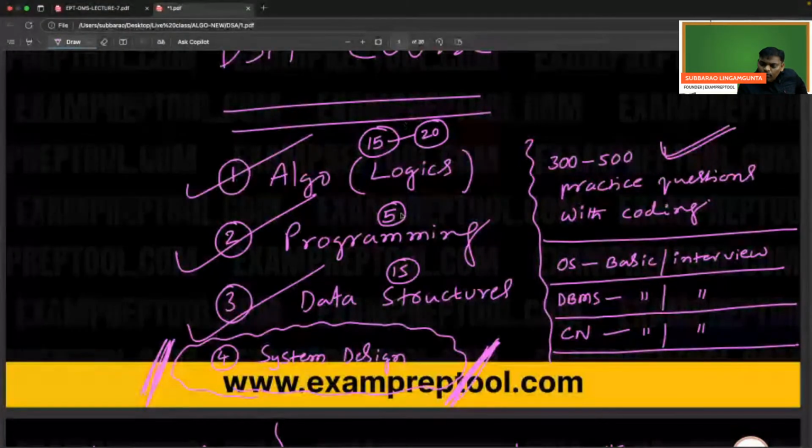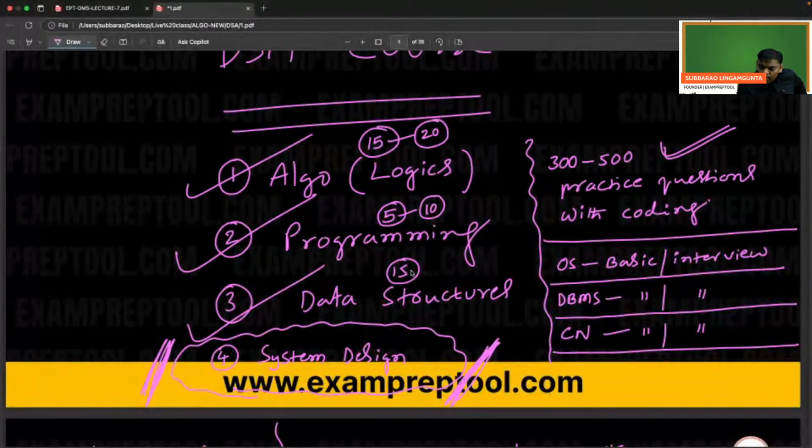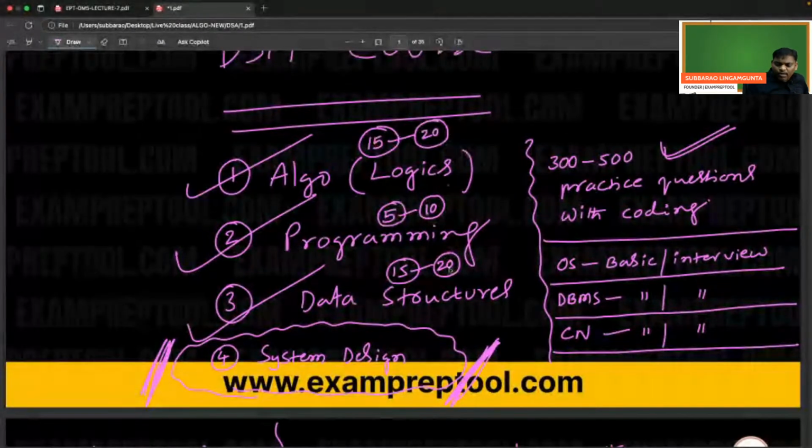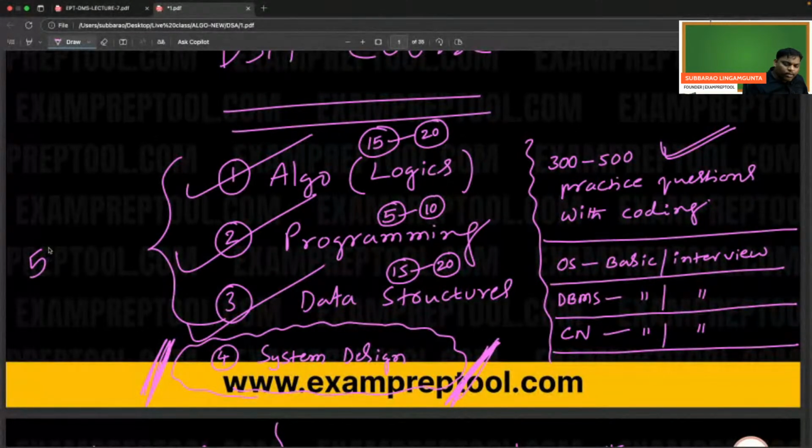Next, programming will be over in 5 to 10 days. Data structures will be over in 15 to 20 days. So these three, if you observe clearly, 20, 20, 10: within 50 days, these three subjects will be over, if you plan properly and do whatever I say.